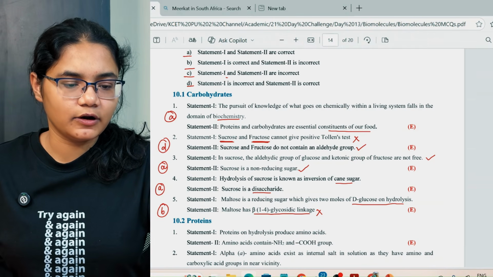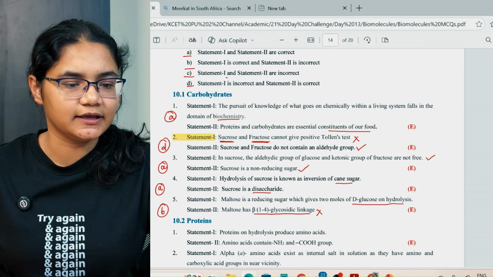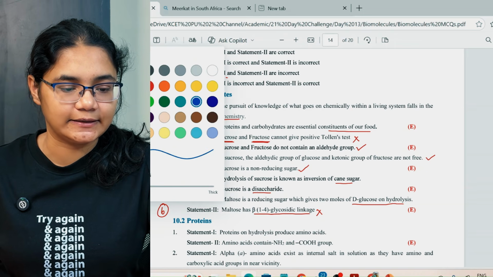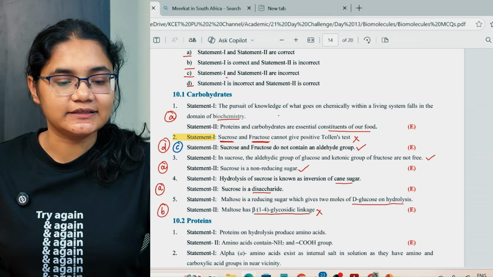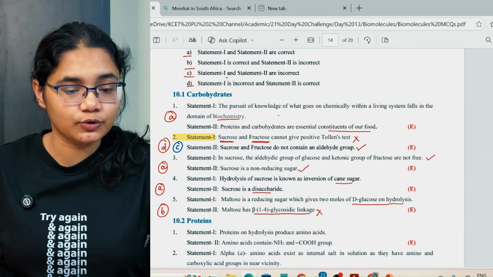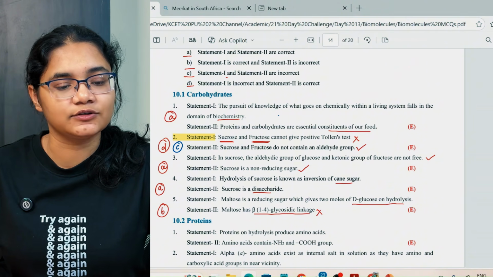Now here one important thing you have to remember is in the second question, the answer actually given in the answer key is C. That means both the statements are incorrect, but the second statement here is correct. Sucrose and fructose does not contain an aldehyde group. That is a correct statement, so the answer should be D here.